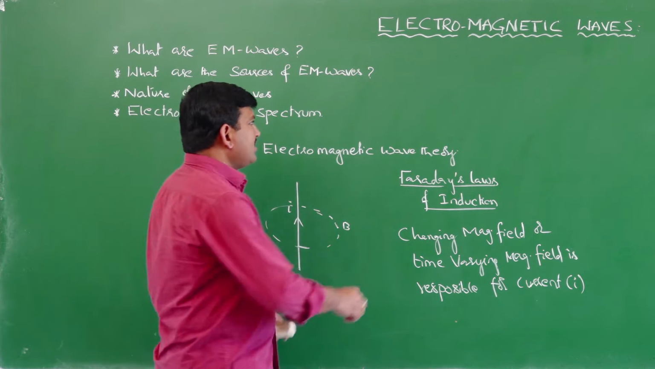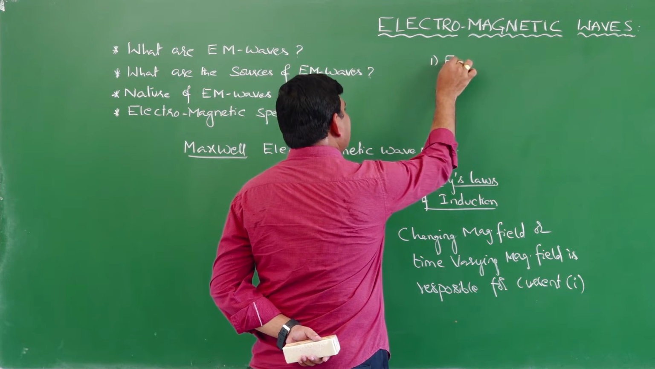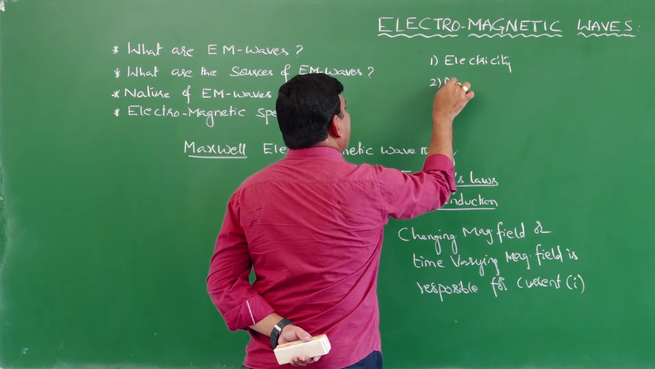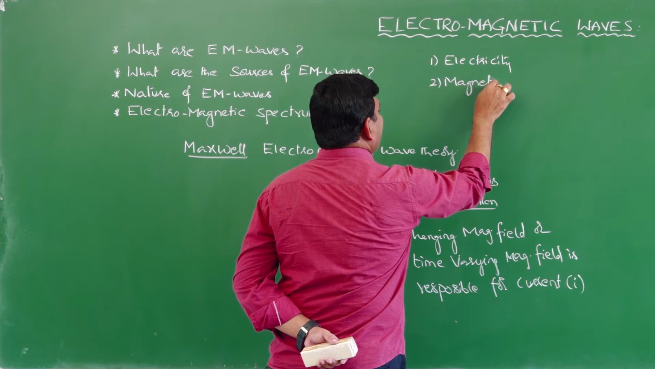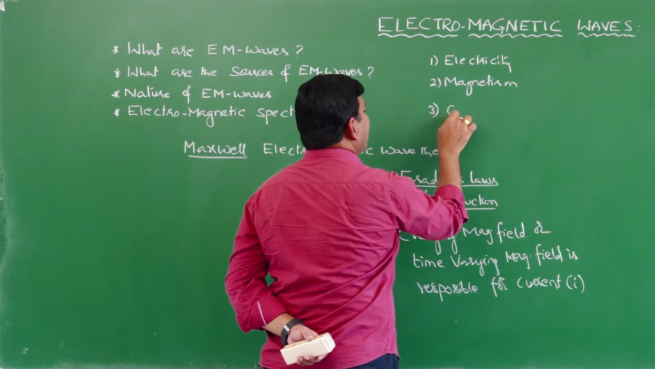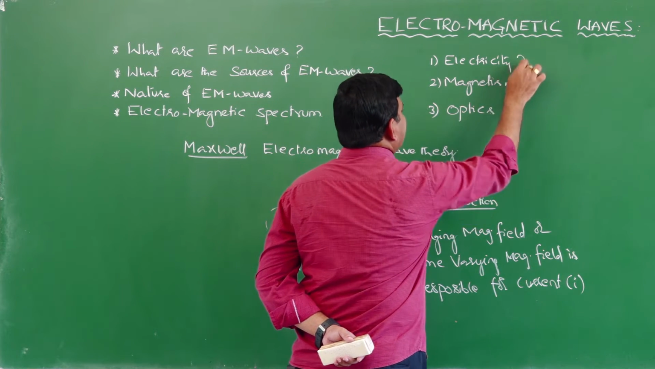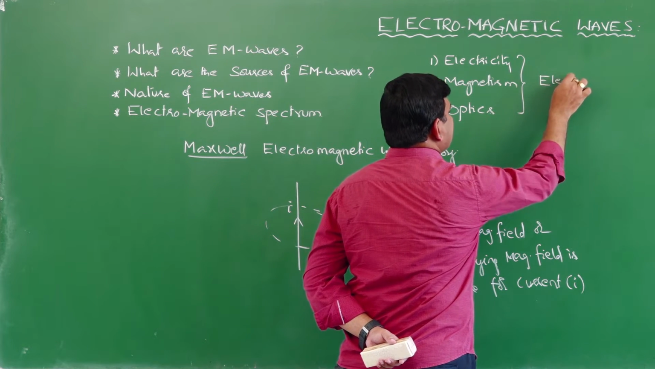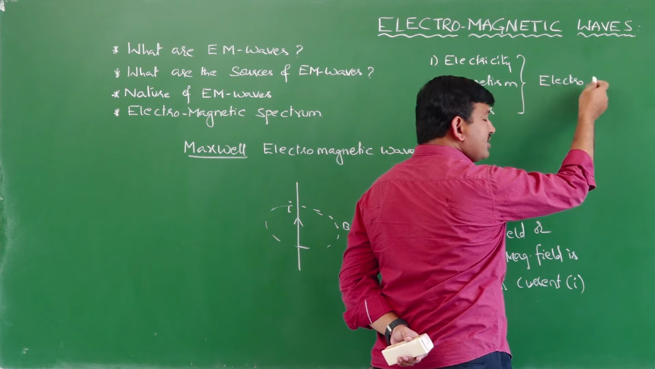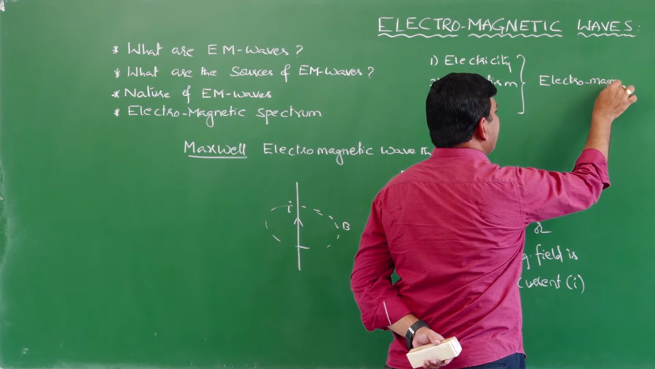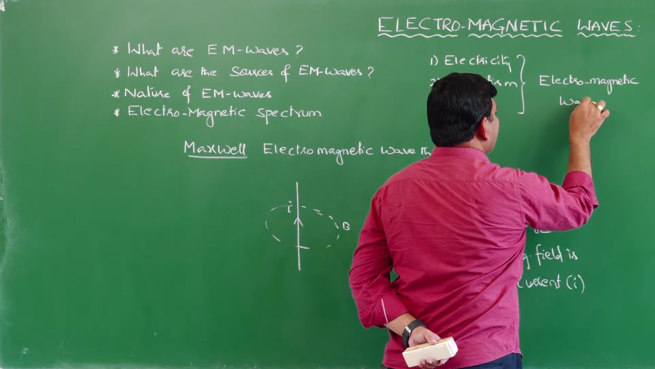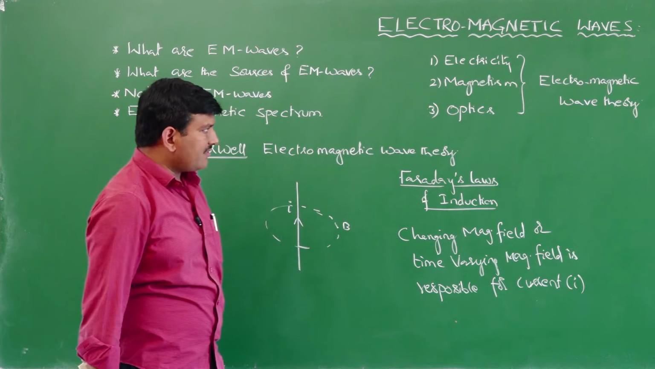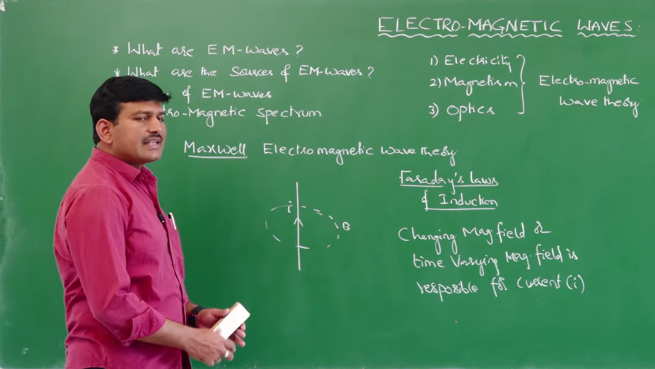So which three theories are unified? Electricity, magnetism, and the third one is optics. These three are unified, and it is called electromagnetism. The theory is said to be electromagnetic wave theory. And this unification is done by whom? Clerk Maxwell has unified these three topics as a single topic.